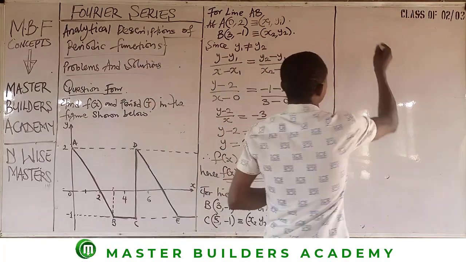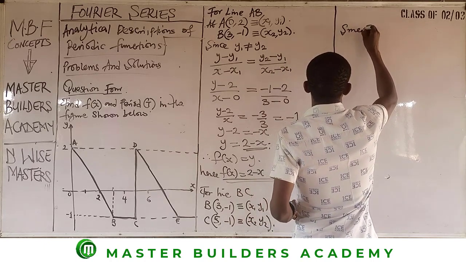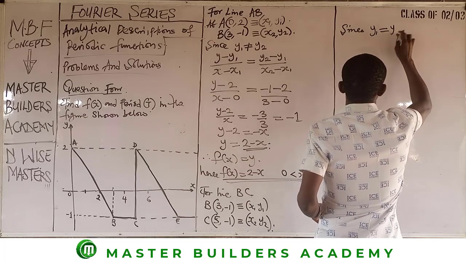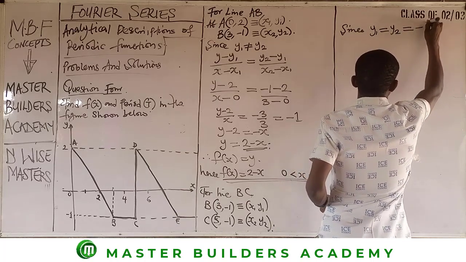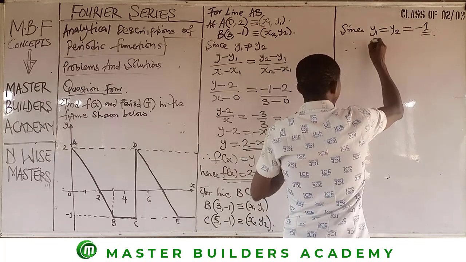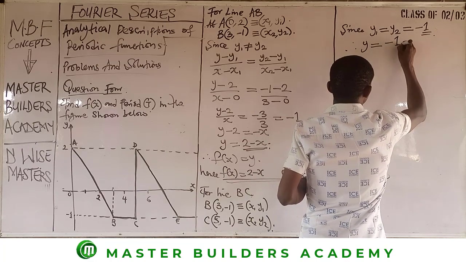Now we have, since y1 is equal to y2 and both are equal to -1, therefore y is equal to -1.